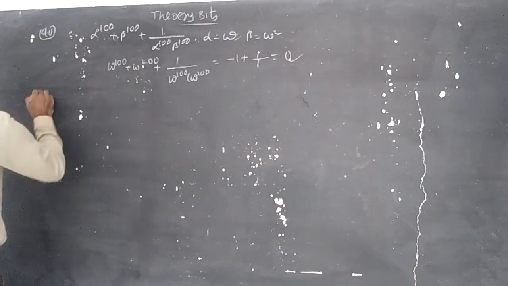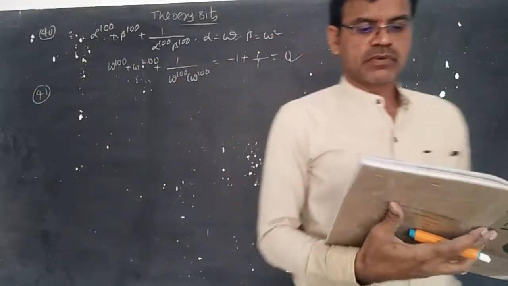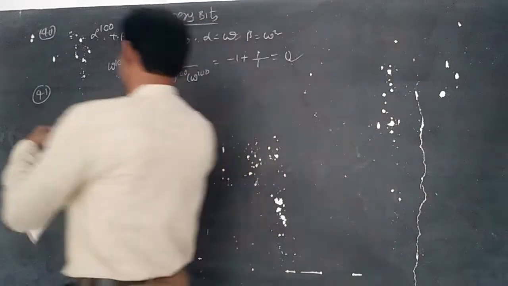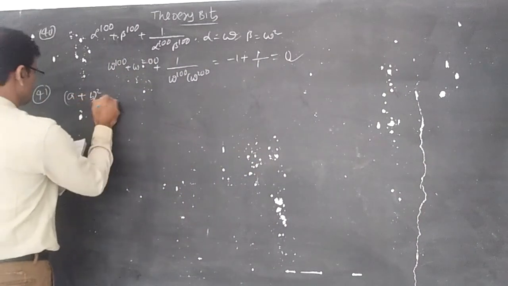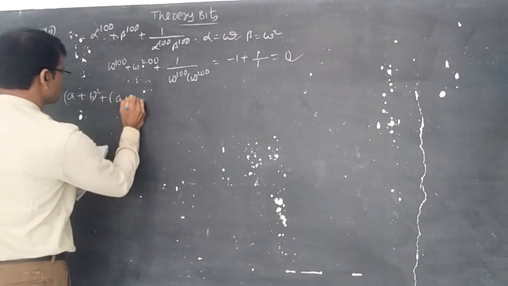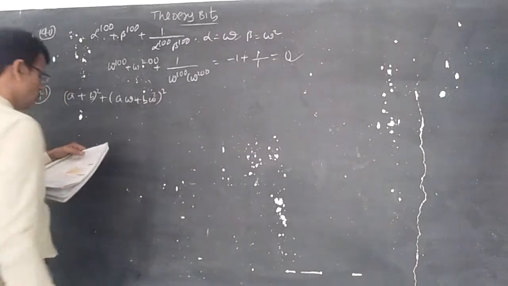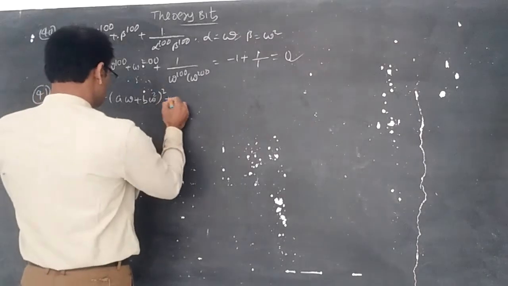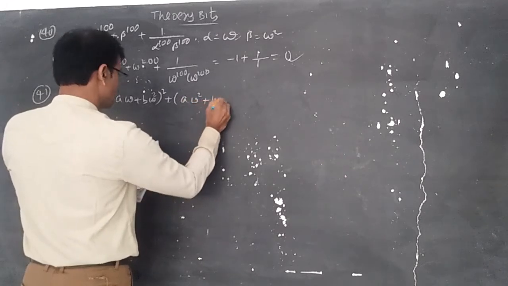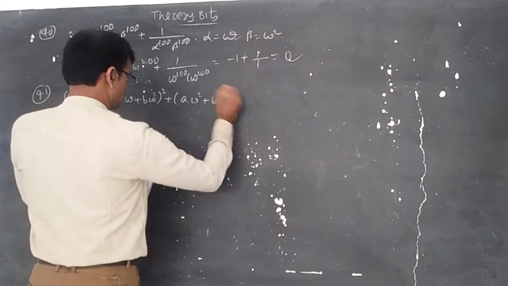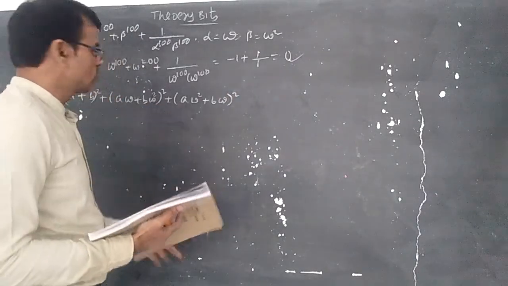Now 41st question. (a plus b) whole square plus (a omega plus b omega square) whole square plus (a omega square plus b omega) whole square.